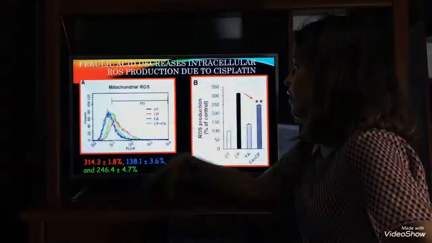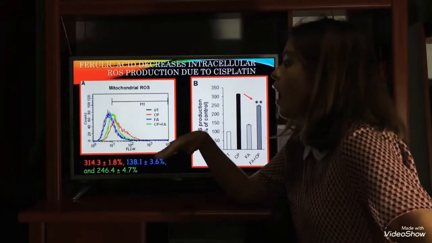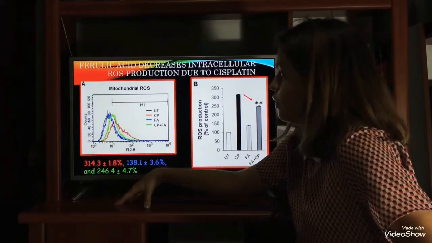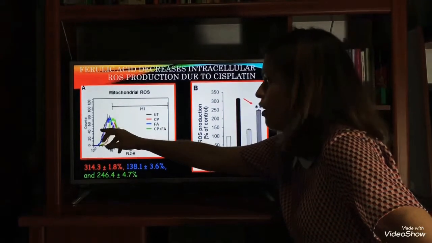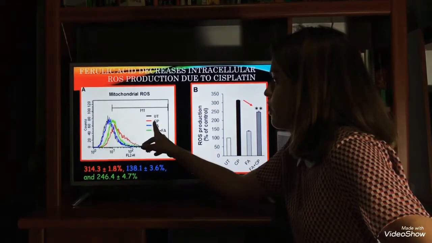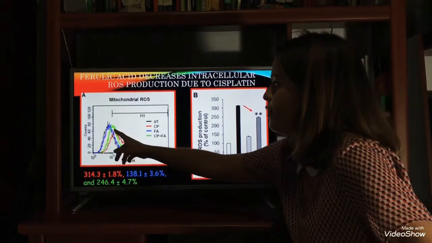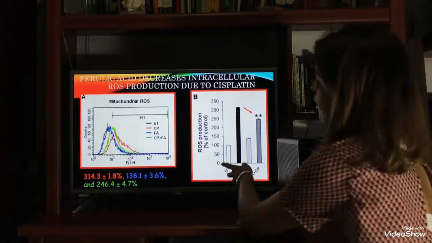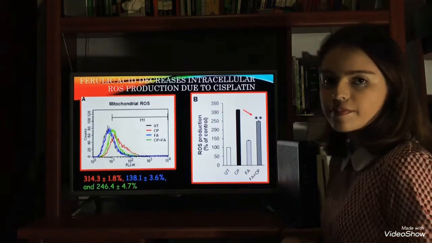These are the results for the flow cytometry of the ROS of the mitochondria. Here we can see on this axis a higher concentration of those ROS, and here the population of the cells. In black is the untreated group, which has the highest population, as well as the ferulic acid group. The lowest population is with cisplatin alone, and this population is increased with the ferulic acid pretreatment, here in green. This graphic also shows the ROS production that is higher with the cisplatin and is reduced with the ferulic acid pretreatment.